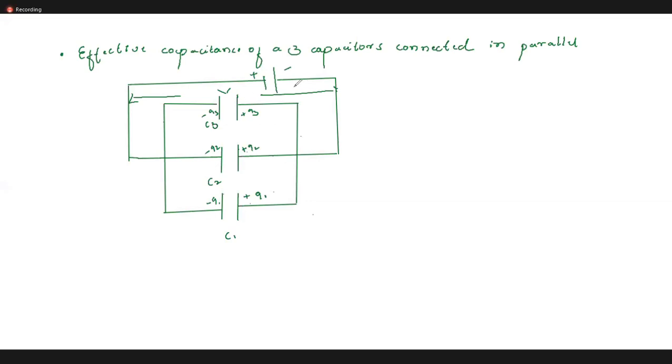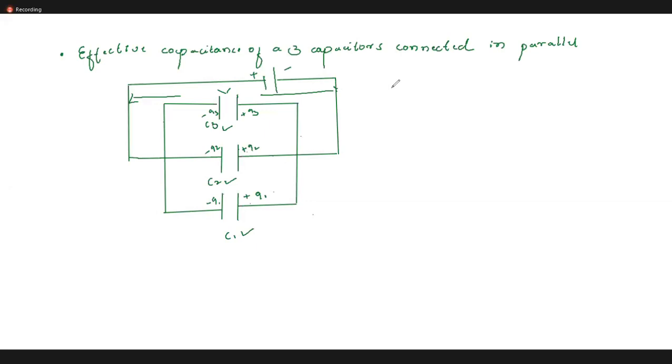What is the capacity of the first capacitor? It is C1. The second capacitor is C2, and the third one is C3.